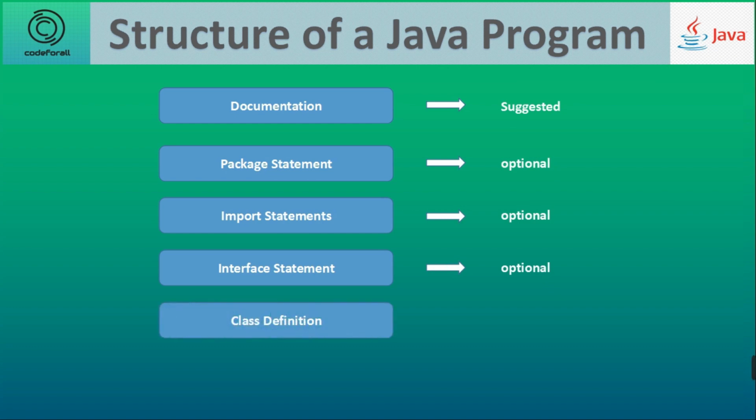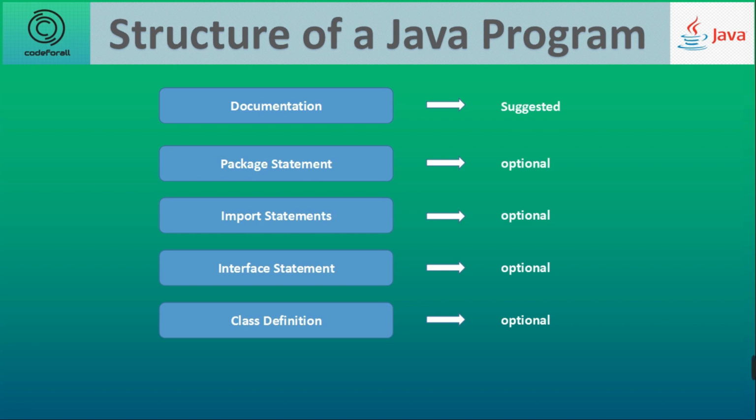Number 5. Class declaration. A class can be declared inside a Java program. A class is a collection of variables and methods that operate on the fields. Every program in Java will have at least one class with the main method. Also, you can define any number of classes inside a file. They are also optional.